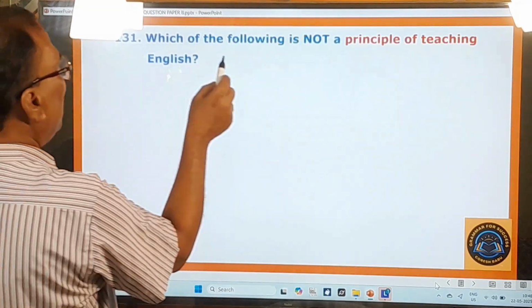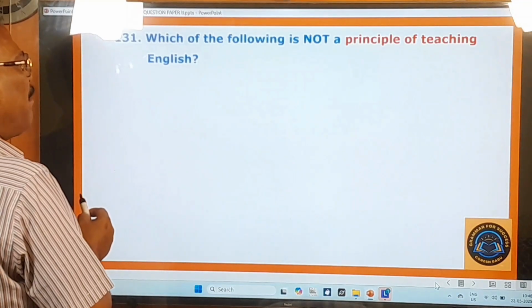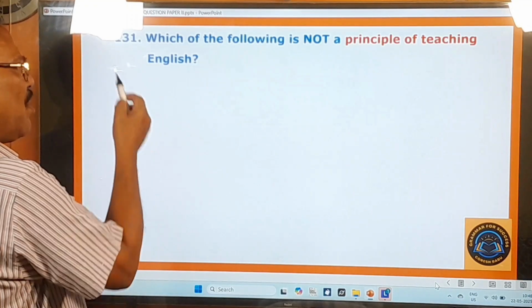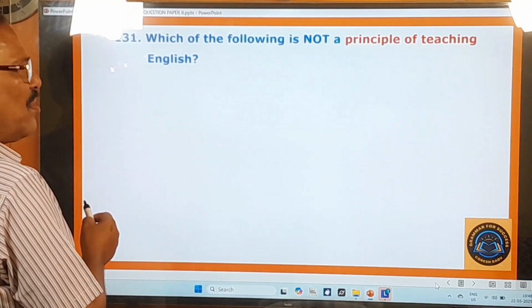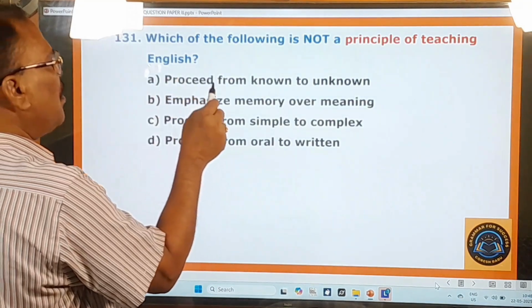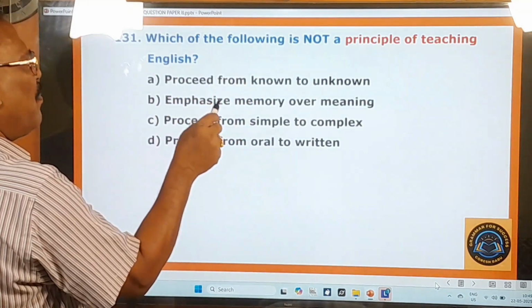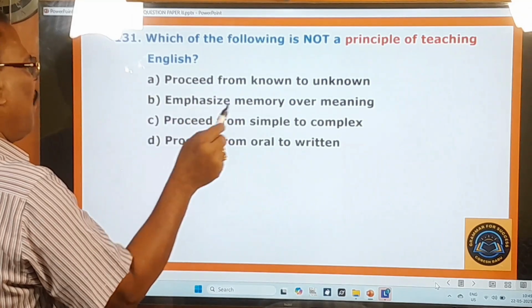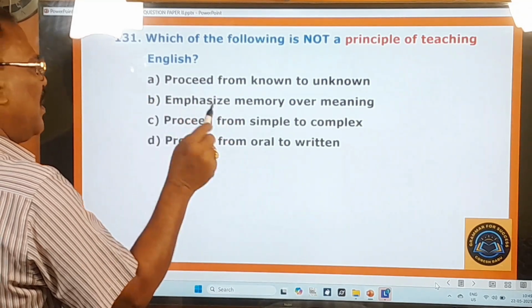131st question. Which of the following is not a principle of teaching English? It is not a principle of teaching. What is that which is not a principle of teaching? Come on, you look at the options. Proceed from known to unknown. Emphasize memory over meaning. Proceed from simple to complex. Proceed from oral to written.